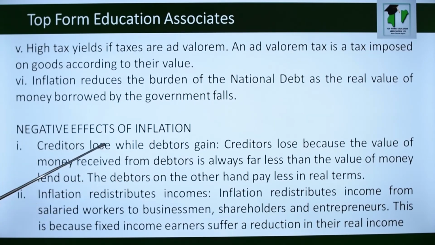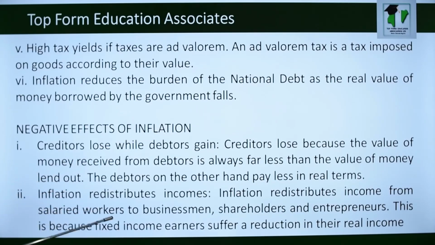How? Creditors lose because when they lend the money, at the end of the day, the money they lent out, when they receive it back during inflation, can no longer buy what it was buying when the money was lent out. So the creditor has lost. While the debtor gains, the money he borrowed can no longer buy what he could buy ab initio. So creditors lose while debtors gain.